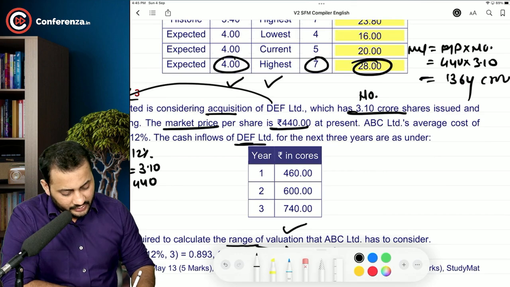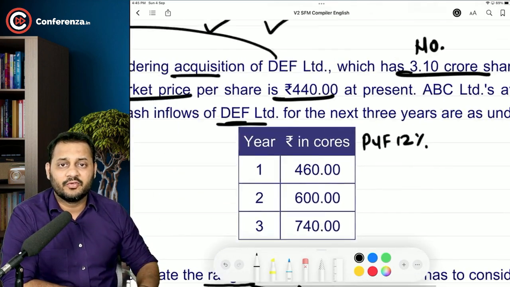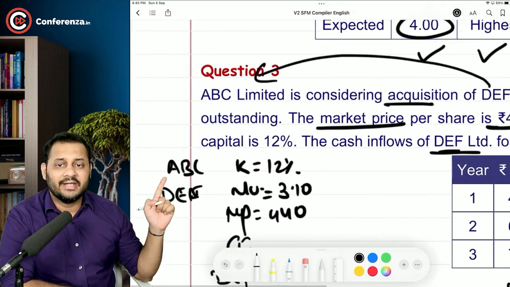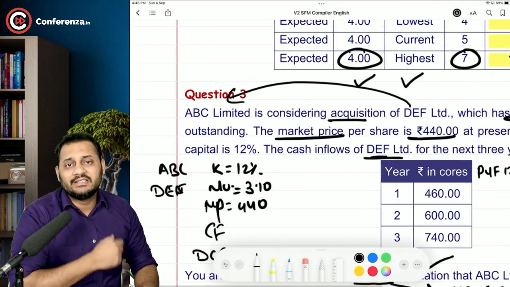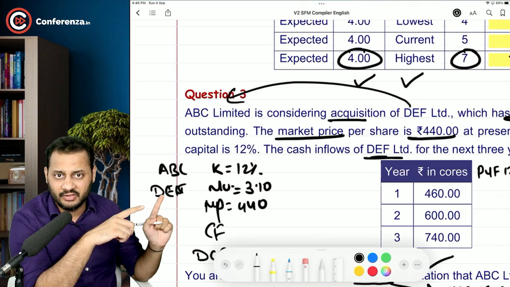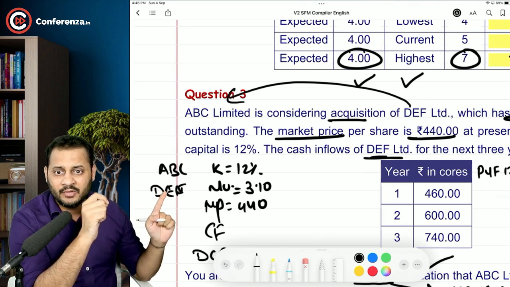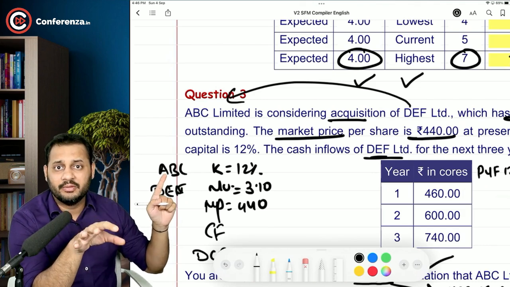So what you can do, the next column can be present value factor at 12%, because after buying this company, we need a return of 12%. The person who is buying this company, ABC, needs a return of 12%. Why ABC needs a return of 12%? Because whatever ABC is going to pay to DEF Limited for buying the company, that capital is not available for free to ABC Limited.